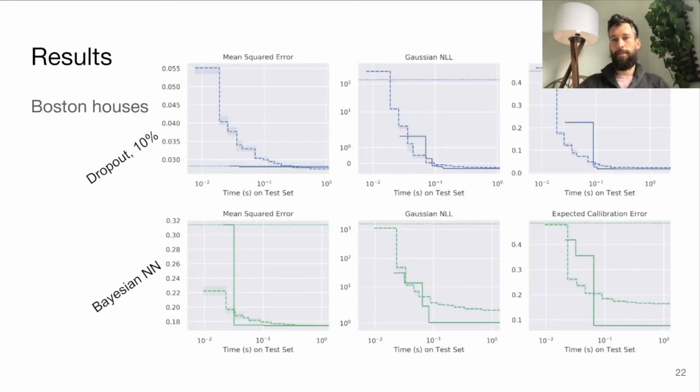And we did similar experiments on some regression data sets. This is the Boston houses classical data set, infamous data set maybe now. And when we trained, so okay, remember I said in the beginning I was just going to explain the dropout method for probabilistic neural networks. That was for this talk. So for the actual work, we also implemented the more advanced Bayesian neural networks, and all of this stuff in Favour also works on those.